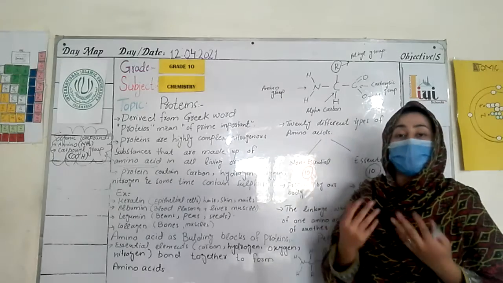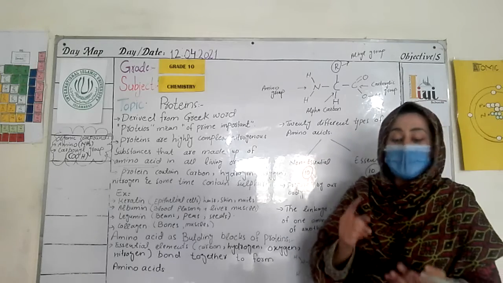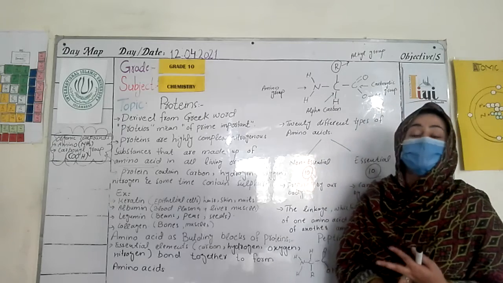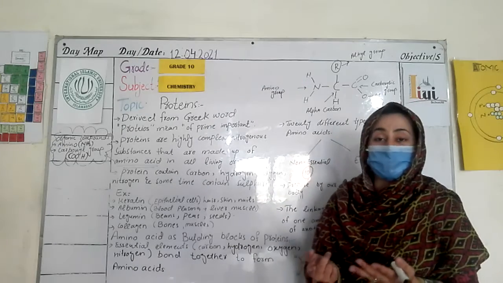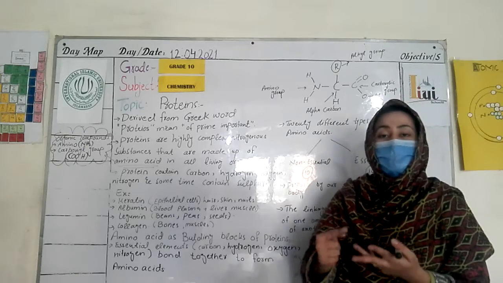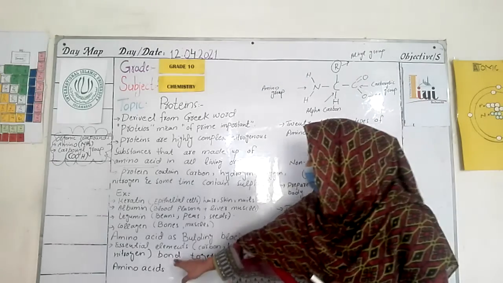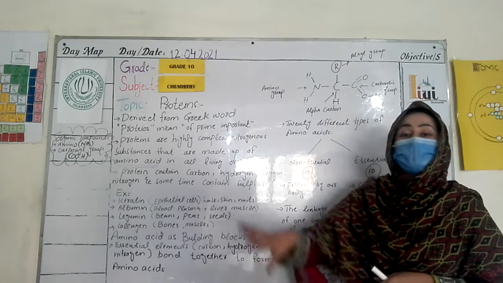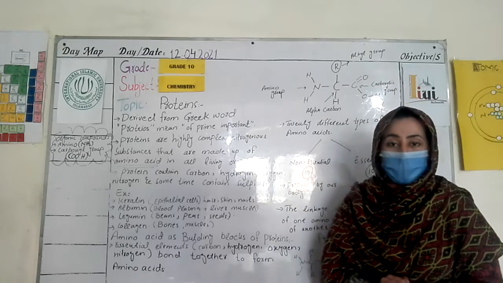Now we study the amino acid as the building block of protein. I told you that an amino acid is an organic compound that contains an amino group and a carboxyl group. The amino group is NH2 and the carboxyl group is COOH. What are the essential elements for the making of protein? They are carbon, hydrogen, oxygen and nitrogen. These four elements are called essential elements that bond together to form an amino acid. How will an amino acid form? These different essential elements bond together and form an amino acid.